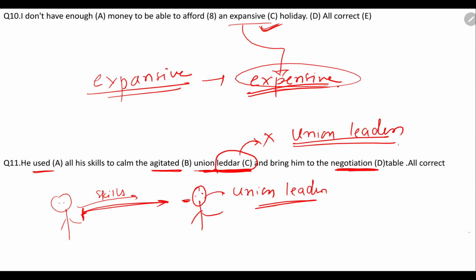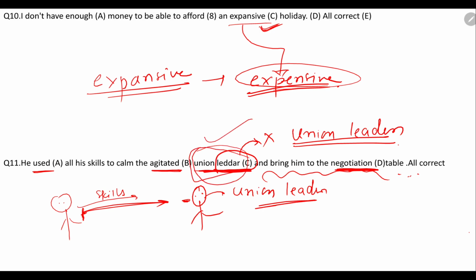Okay, so he used all his skills. We have to understand the meaning of the sentence. He used all his skills to calm the agitated union leader. What is the meaning of agitated? Agitated means someone who is very angry, we can say. Very angry people, what will we call them? We will call them agitated. So what has this person done? He calmed the other person down with the help of his skills, and brought him to the negotiation table. So this is the right answer.